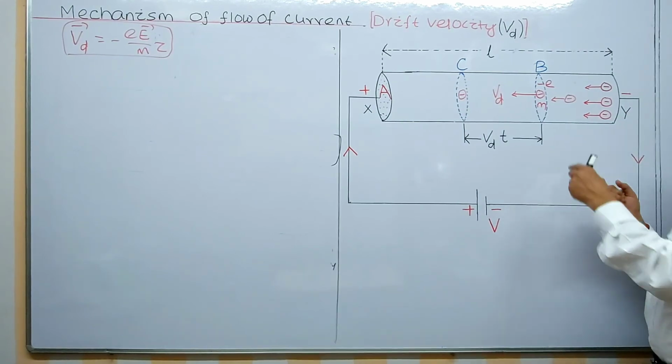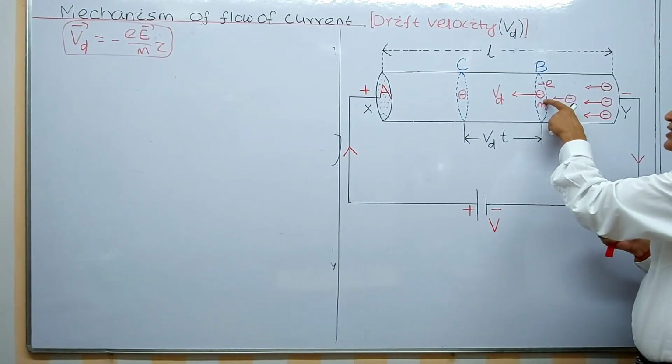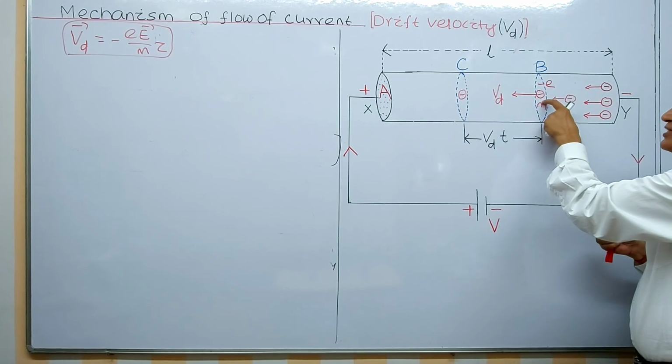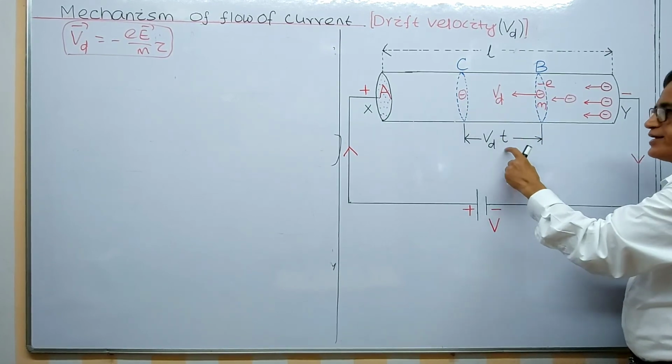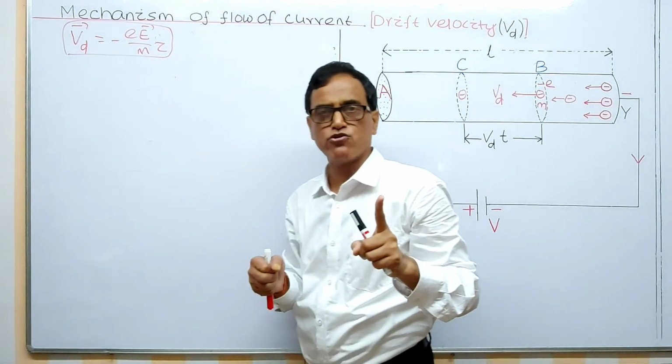I am assuming that an electron entering at this point will move with drift velocity and reach the other point in time t. I think you are able to follow this one.